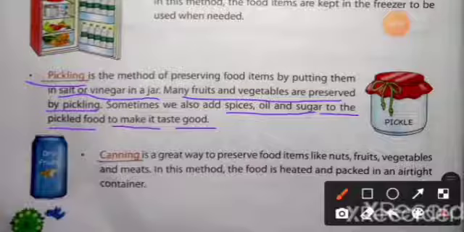Pickling means achar. You all know about mango pickle, lemon pickle. In this method we put the fruits and vegetables in a jar and also add salt, vinegar, spices, oil, sugar.